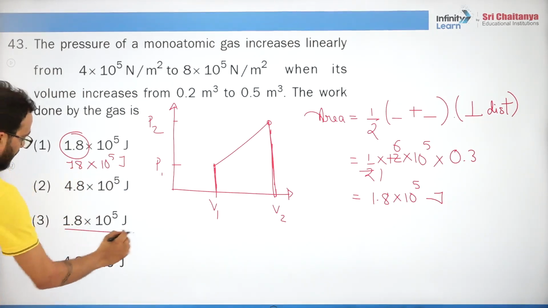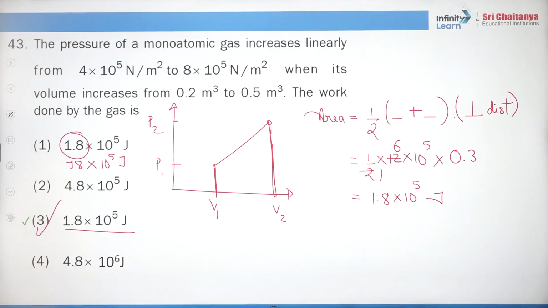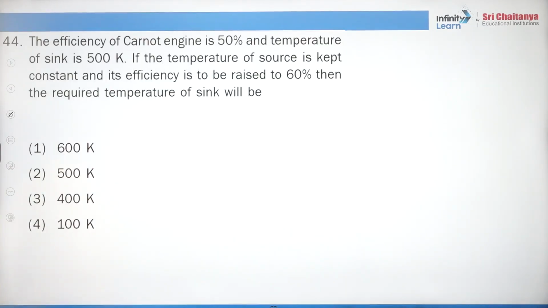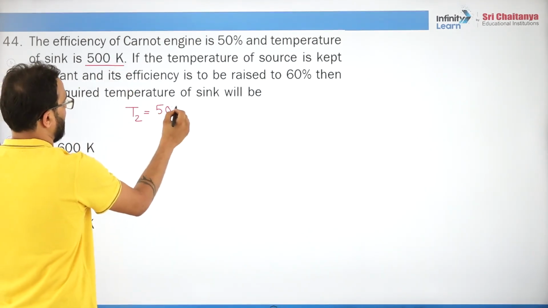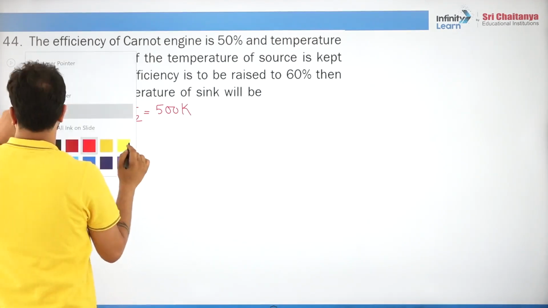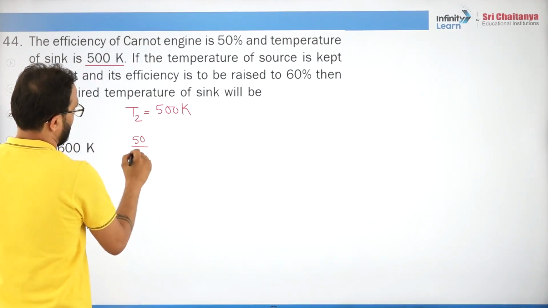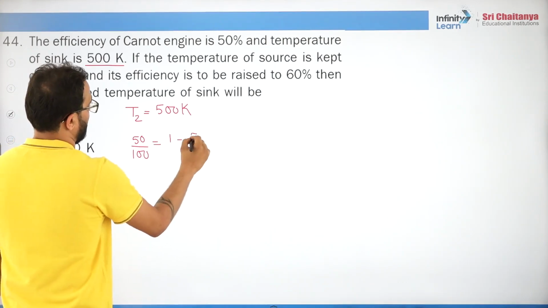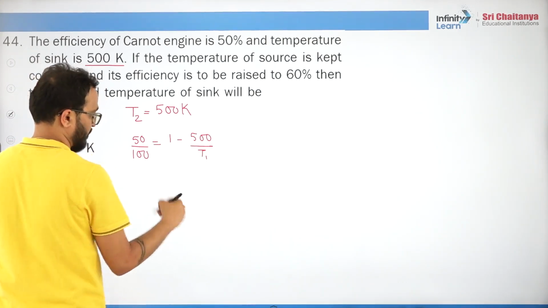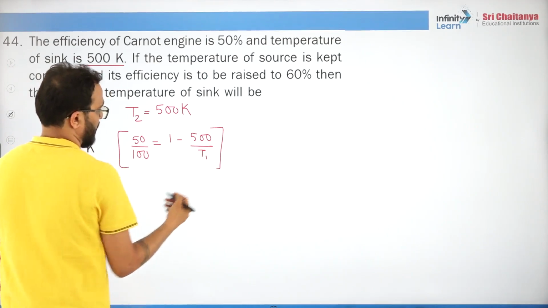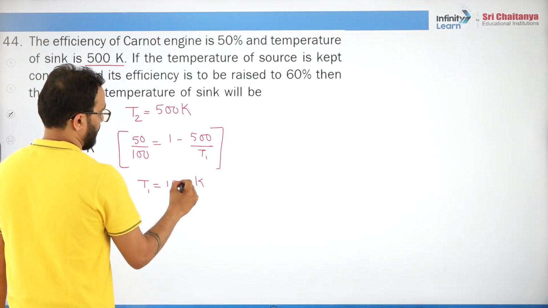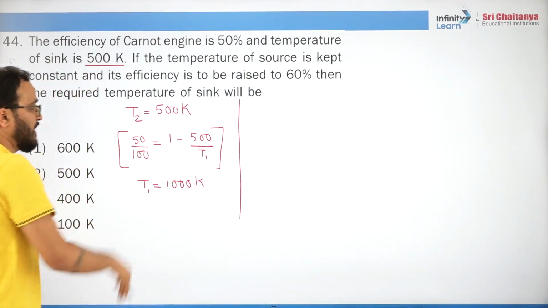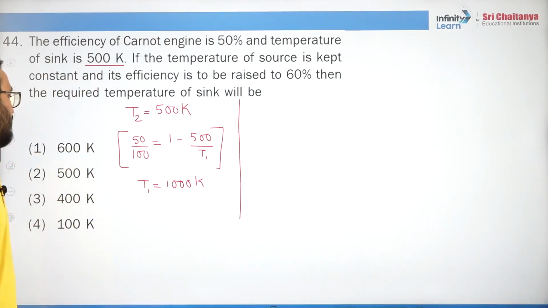Okay, and this must be 1.8. So this is right. Got it, students? Now, the efficiency of the Carnot engine is 50% and the temperature of the sink is 500 Kelvin. That means T2 is 500 Kelvin. So we will say 50% means 50 by 100, 1 minus 500 by T1. Solve it. Okay, get the value of T1, it will be 1000 Kelvin, right? Can see now, 1 by 2, half, 2 into 500, 1000 Kelvin.